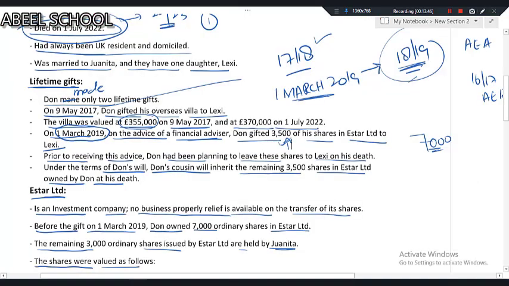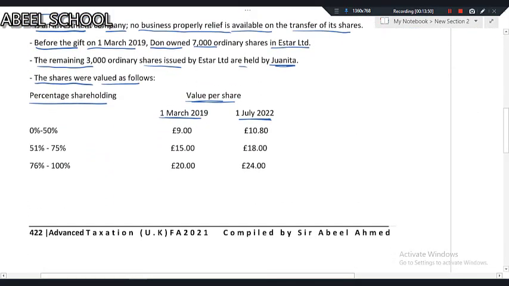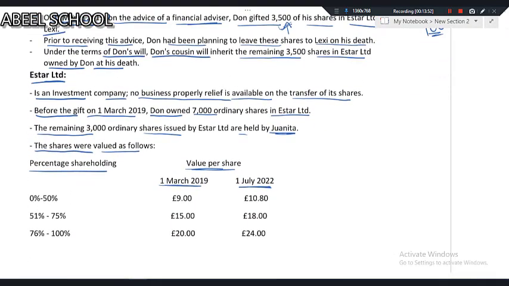Now try to understand this. 7,000 shares are with Don. 3,000 remaining shares are with Juanita. It means altogether if I add both of these, they combine to have 100% holding in the company.